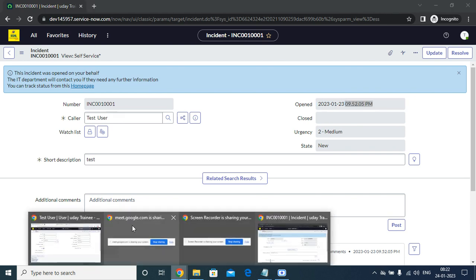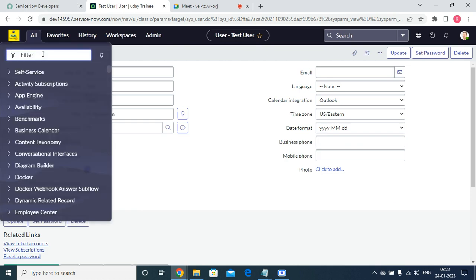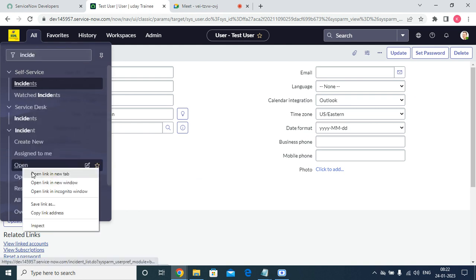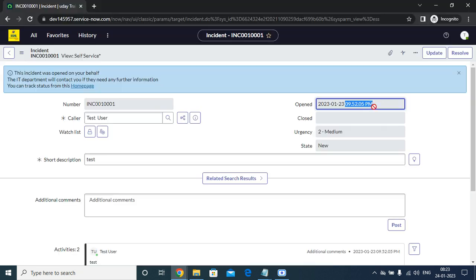And if I open the same incident from our end, let's check it. See, it is showing 2:52:05. Why? Because it is showing as the 24th January, but if I see this date, it is showing as the 23rd January.